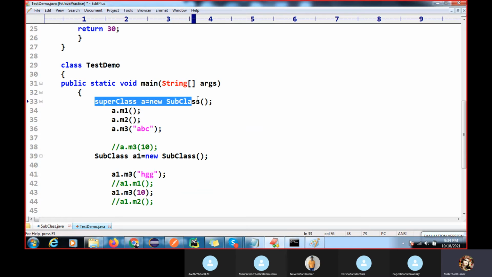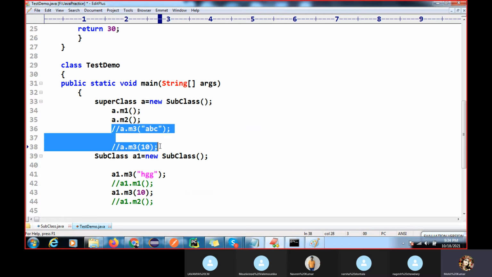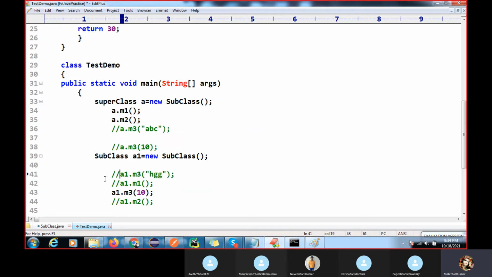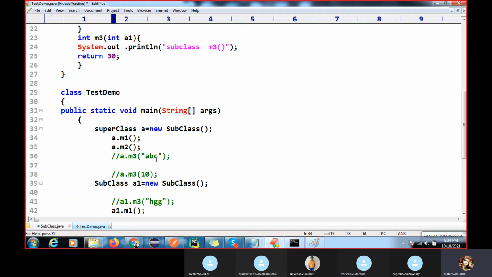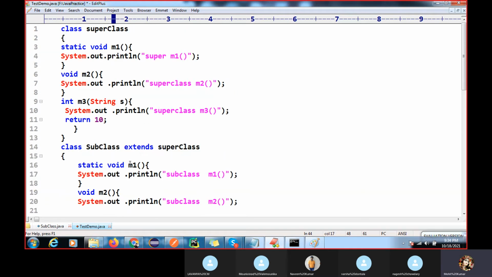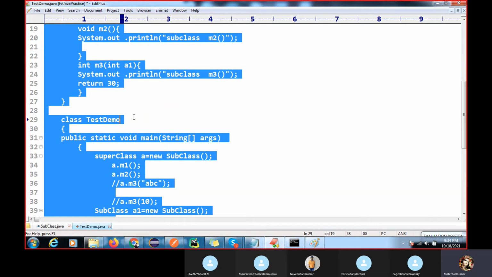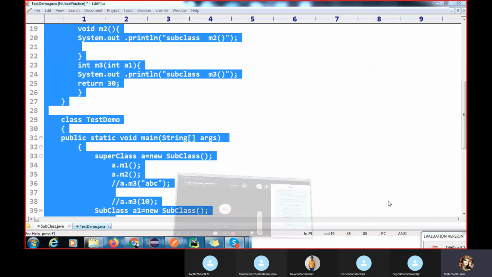So this is the super class. I'm commenting out the execution of method overloading because I did not explain it, so you should not find the answer for method overloading. You have to find the answer for method hiding and method overriding. What is the output that will come for M1 and M2? I'm pasting this code on the chat.